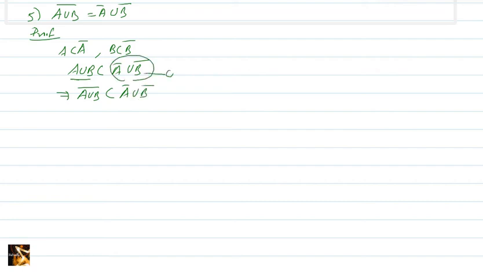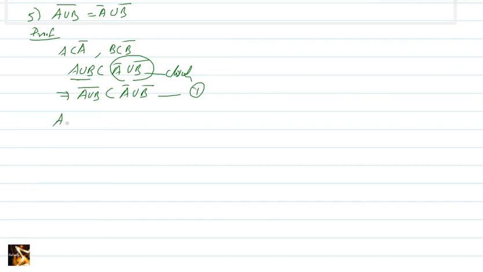By definition of closure, A union B closure should be contained in A closure union B closure because this is a closed set. So A union B is contained in this closed set means what? A union B closure should be either this one or smaller than this one. Clear? Because A union B closure is the smallest closed set containing A union B. And we have got one closed set containing A union B, that is A closure union B closure. So A union B closure should be contained in this set A closure union B closure. So we can call this as 1.